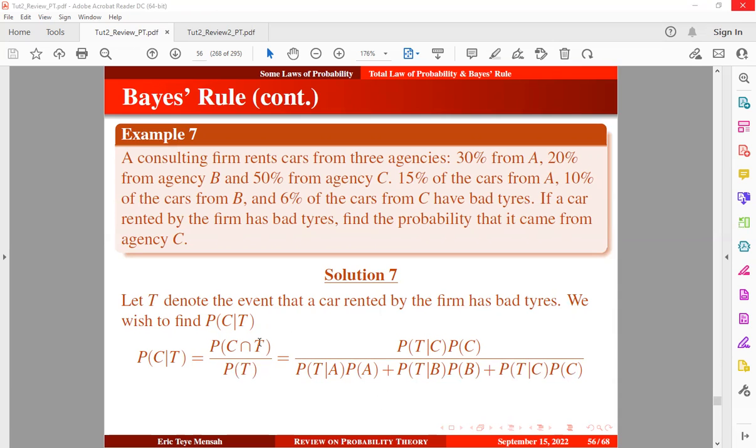And we know that the numerator can be expressed in this form using the multiplication rule.